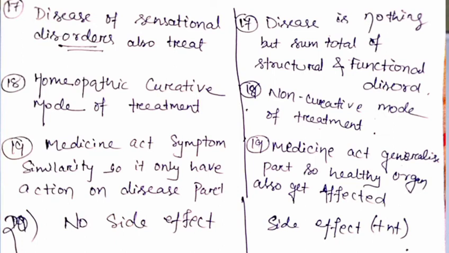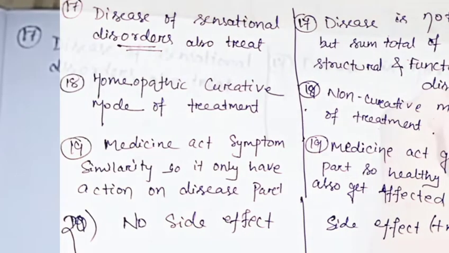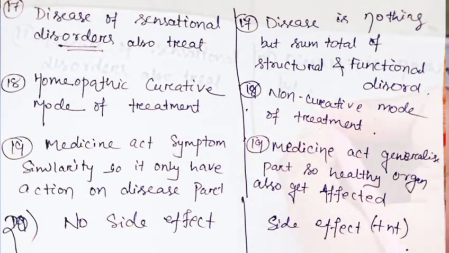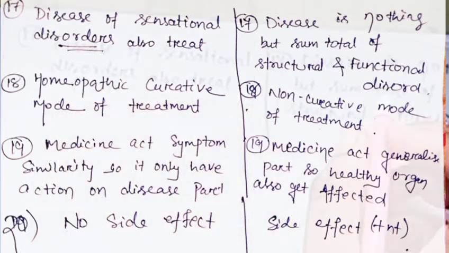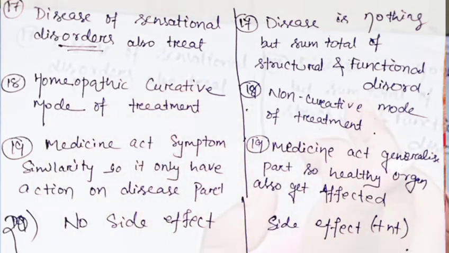We also treat sensational disorders. But in allopathy the disease is nothing but the sum total of structural and functional disorder. So here we include the disease as a sensational disorder, whereas there, if the sensation is a disorder, it depends on what the patient says.